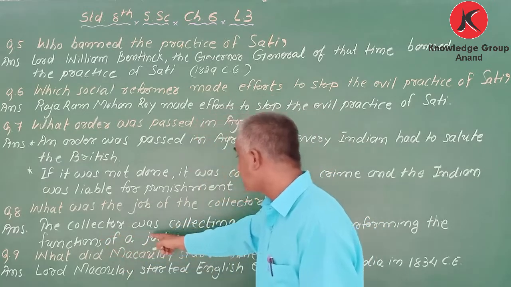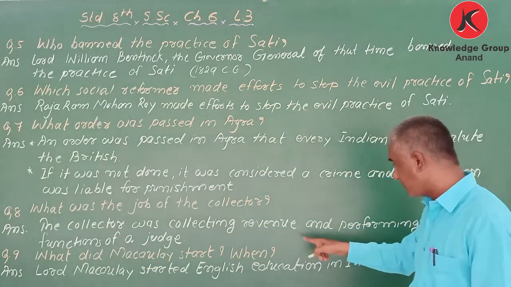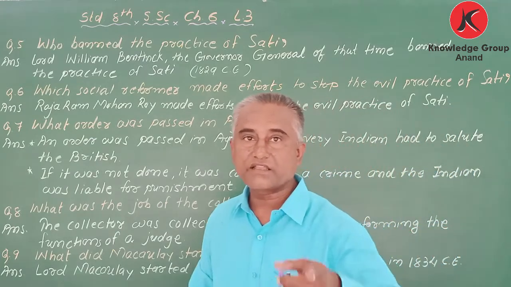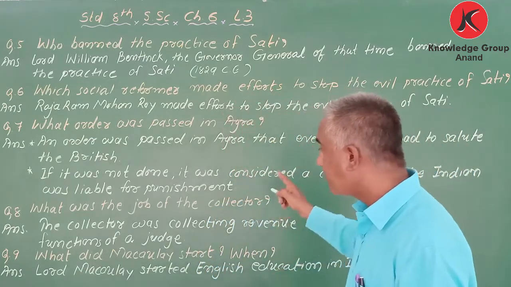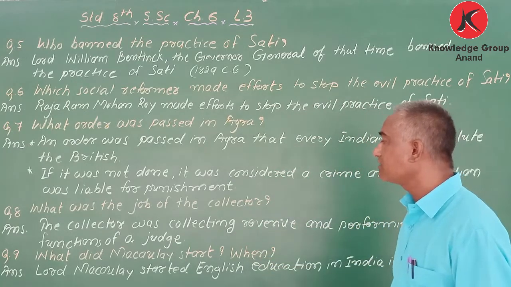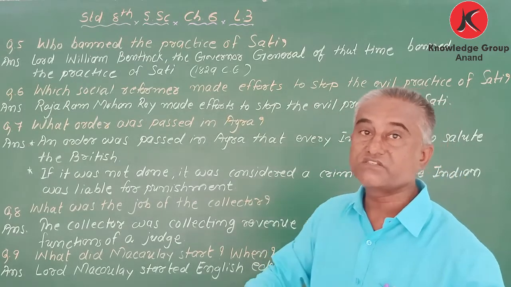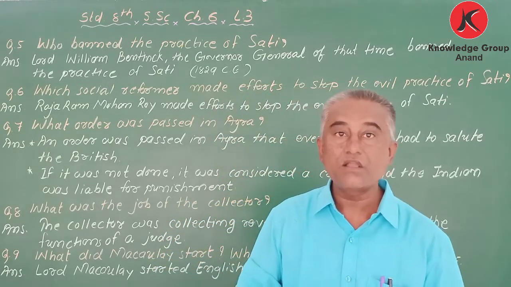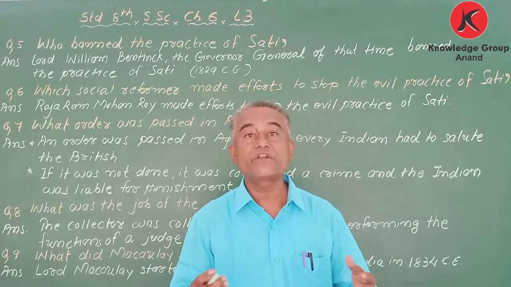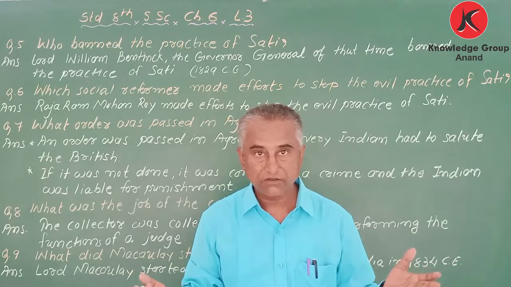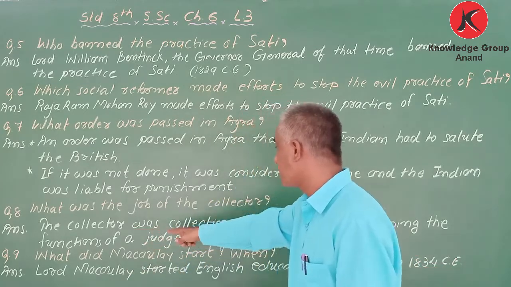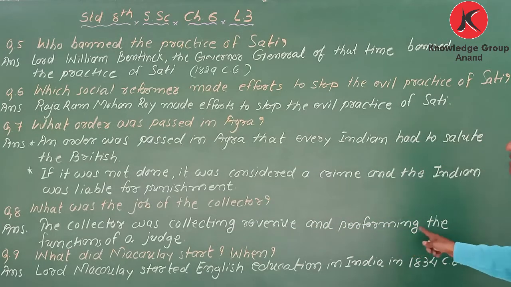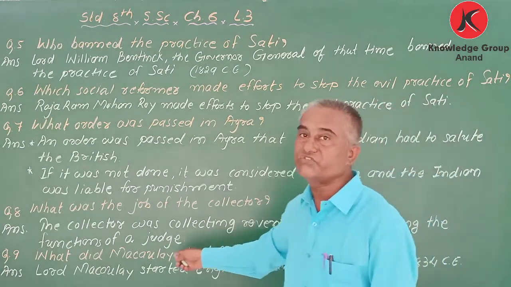So the collector was collecting revenue and performing the functions of a judge. He was giving verdicts, judgments, nyay. Okay, so the collector was collecting revenue and performing the functions of a judge.